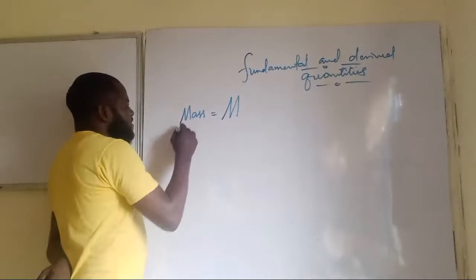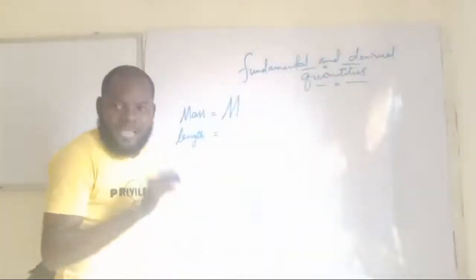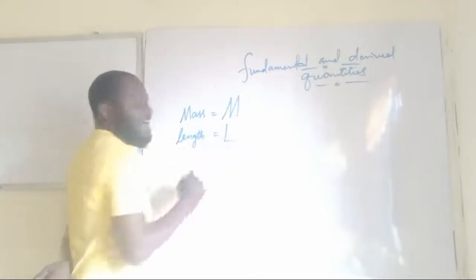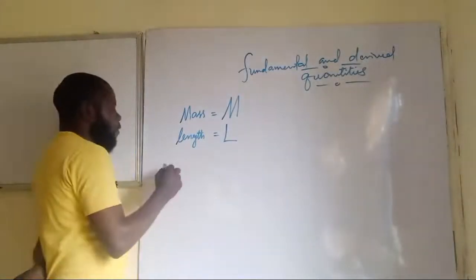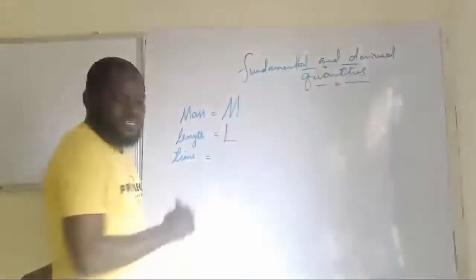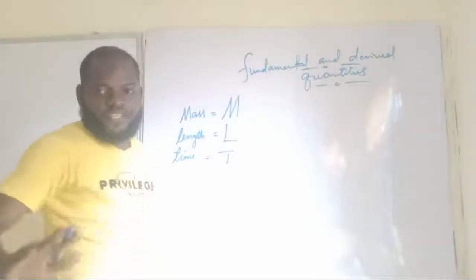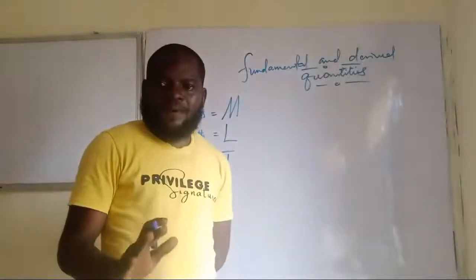And anytime you see anything length related, under dimension, it is capital letter L. And when you see anything time related, under dimension, it is capital letter T. These are the foundation.